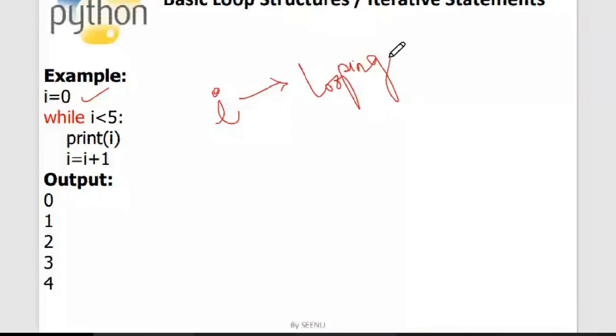Then I have given while. This is the syntax; everything is in lowercase. And then I have given my condition here, which is i is less than 5. The condition is evaluated to be true or false. Since I gave i to be 0, i is less than 5 evaluates to true. So this is the first iteration. When the condition has evaluated to true, it enters the body of the loop. What is there inside the body of the loop? Inside the body of the loop, we are just printing the value of i.